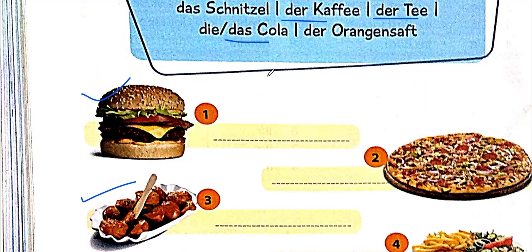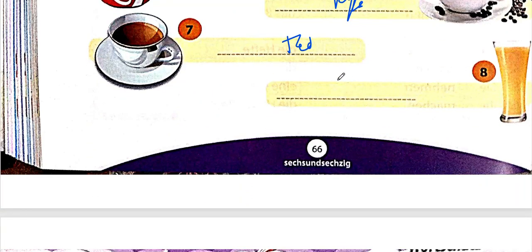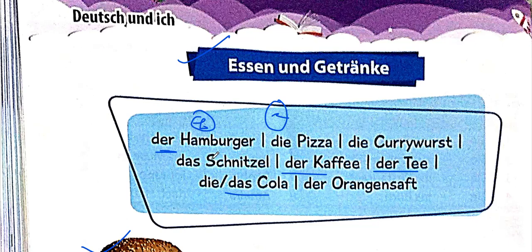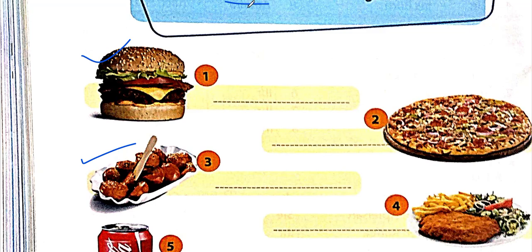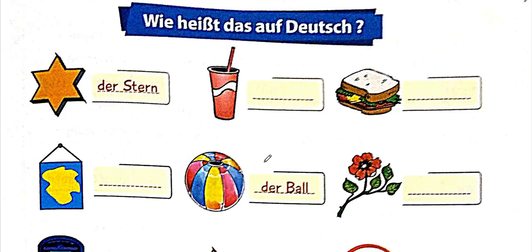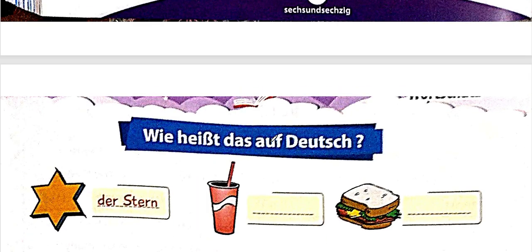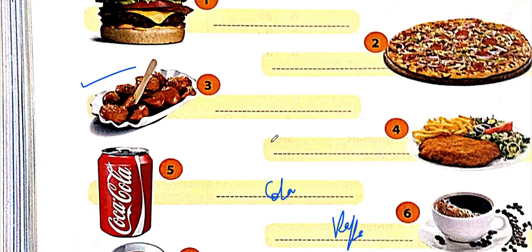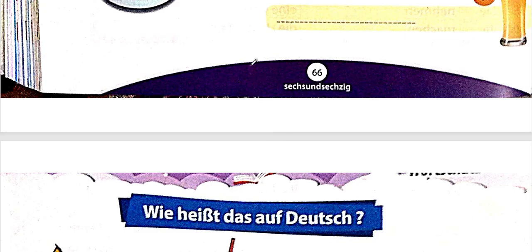Next, we have Orangensaft, that is orange juice. So that also is given pretty much clearly. And the last thing that we are left with is Schnitzel. So this is your Schnitzel. If I talk about Schnitzel, then Schnitzel is kind of like a cutlet. Okay, moving to page number 67, but we'll be doing that in the next part. So go ahead and watch that.